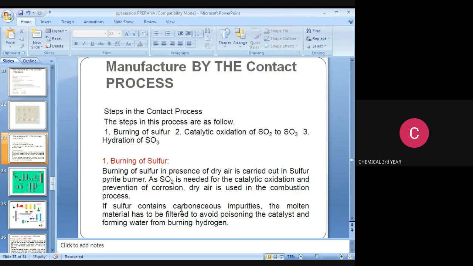The burning of sulfur. What will happen in the burning of sulfur process? Burning of sulfur in the presence of dry air is carried out in a sulfur pyrite burner, as SO2 is needed for the catalytic oxidation and prevention of corrosion. Dry air is used in the combustion process. If sulfur contains carbonaceous impurities in the molten material, it has to be filtered to avoid poisoning the catalyst and forming water from burning hydrogen. So note it down, this line is very important.